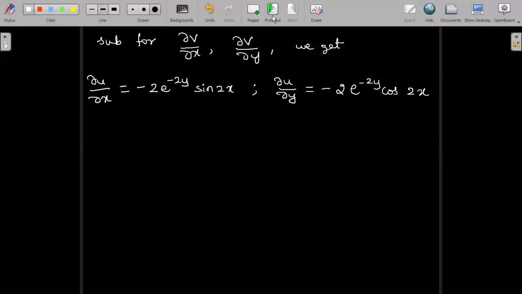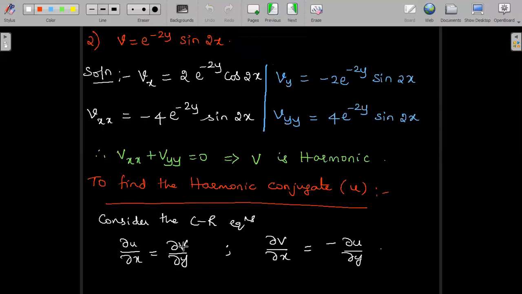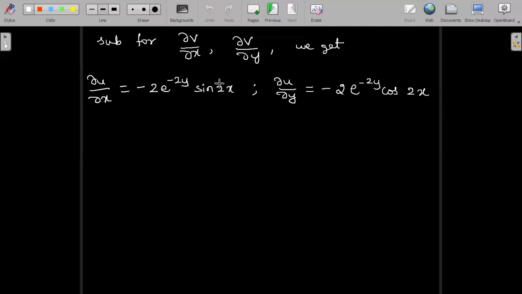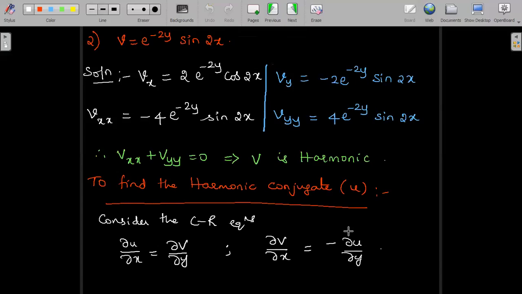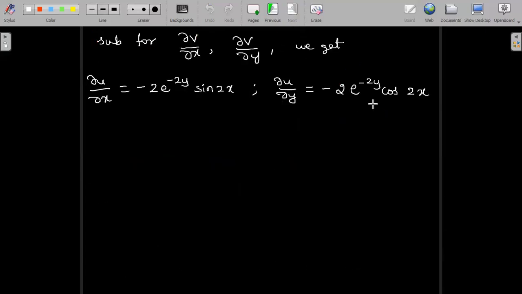So this is ∂u/∂x equal to ∂v/∂y. So ∂v/∂y is minus 2 e^(-2y) sin 2x. The same thing we have substituted. Again, the second one is ∂u/∂y equal to minus ∂v/∂x. So take minus to the other side: minus ∂v/∂x. So ∂v/∂x is 2 e^(-2y) cos 2x, taking the minus sign to the other side.